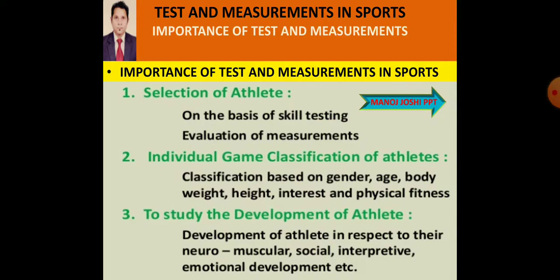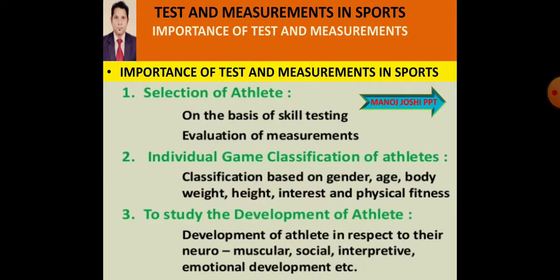Individual game classification of the athletes. Classification is based on gender, age, body weight, height, interest and physical fitness. According to all these areas, we evaluate who is fit for which type of activities.